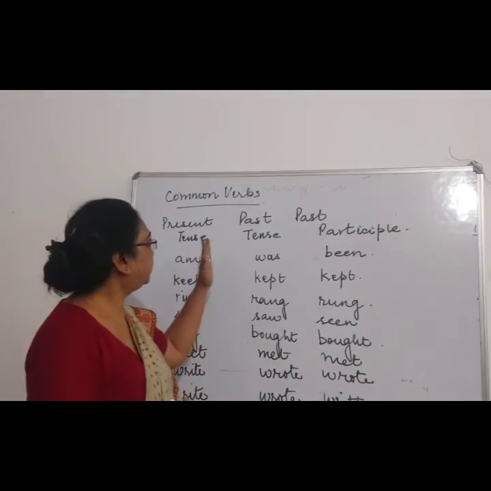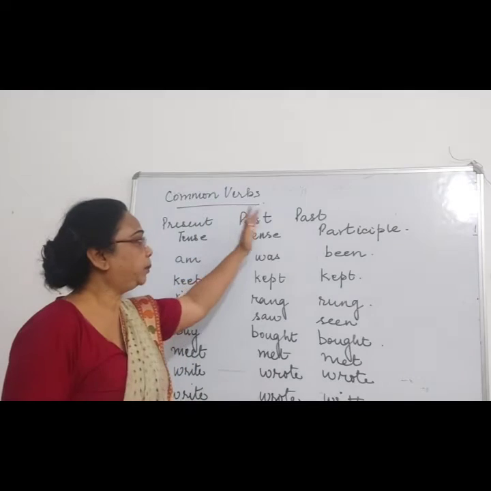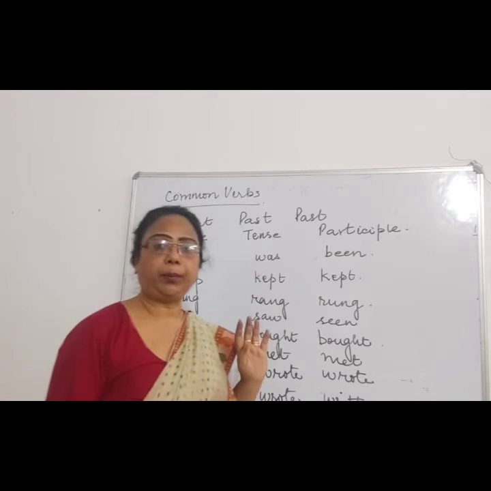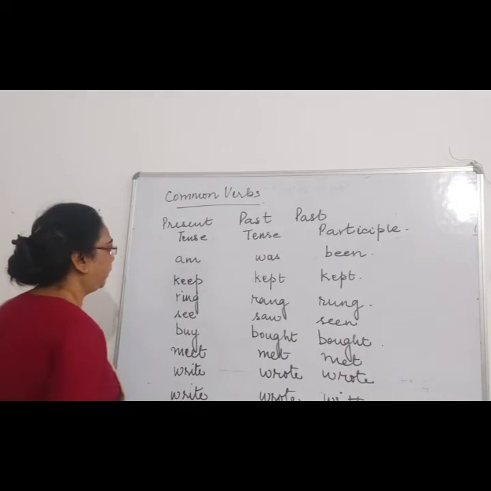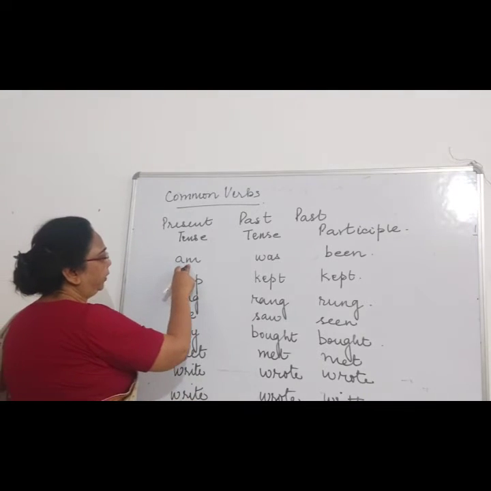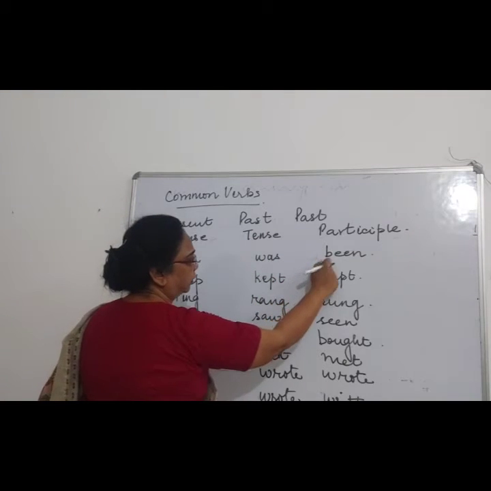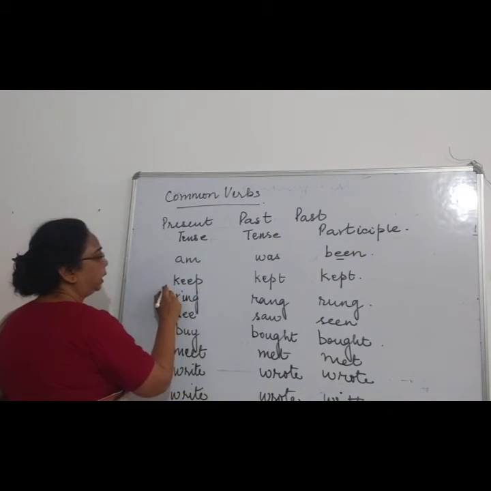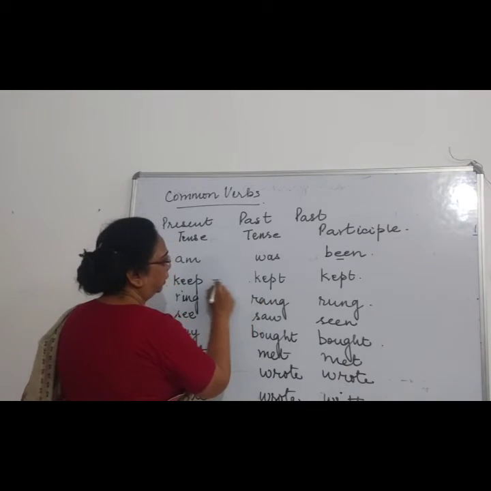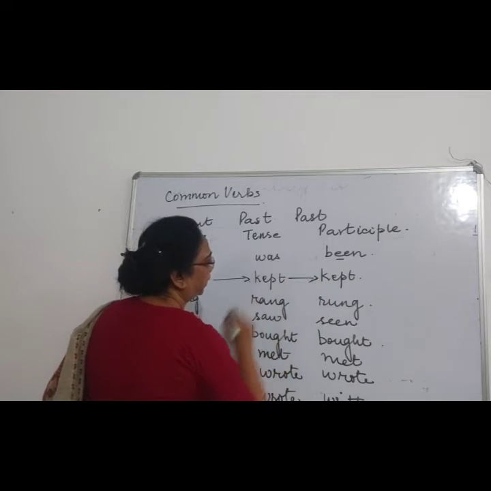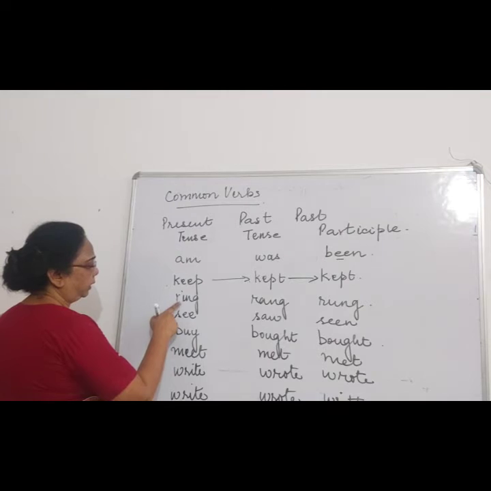Now children, let's see some of the common verbs, how they change from present tense to past tense and past participle. I'll be sending a PDF of it with some more verbs, but a few I have written. Let's see it over here. Present tense am will become was for past tense, and for past participle it will become been. Keep, kept, kept.